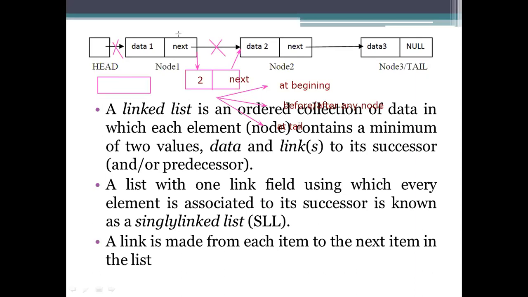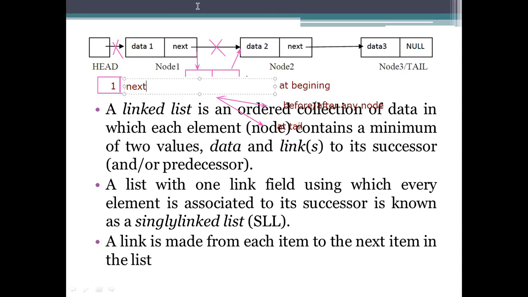So I am inserting a node here. I take a value, any value can be specified here, and I need to mention the next.